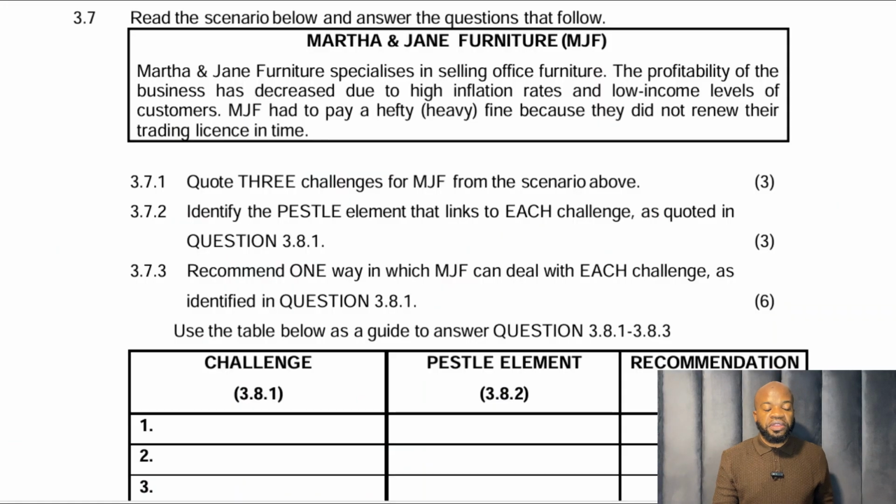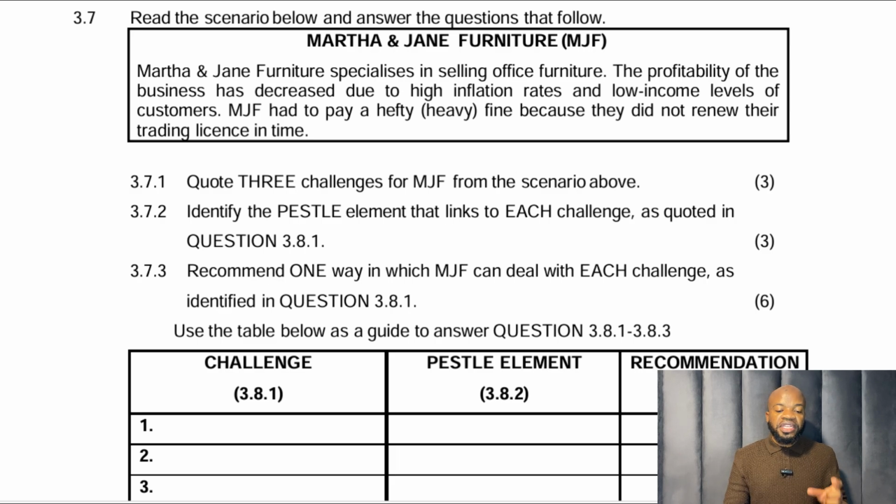On to the next one, 3.7. Read the scenario below and answer the questions that follow. Martha and Jane Furniture specializes in selling office furniture. The profitability of the business has decreased due to high inflation rates and low income levels of customers. MJF had to pay a hefty, which means heavy fine, because they did not renew their trading license in time.